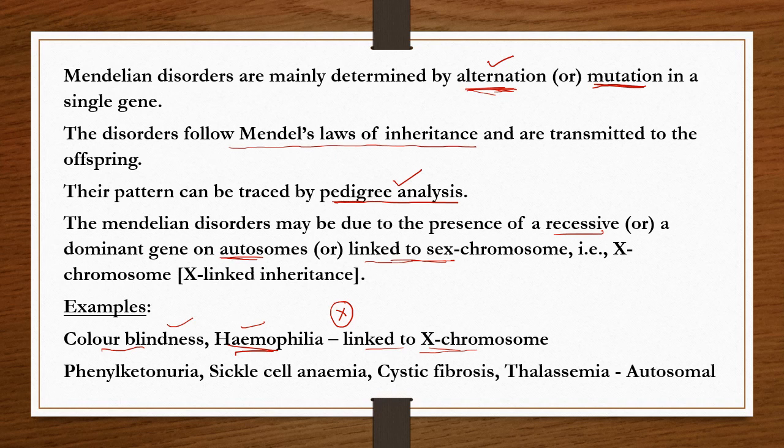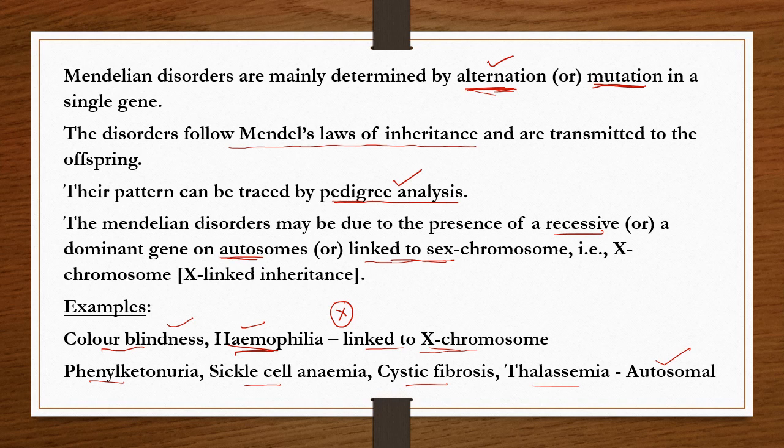disorders. Now, phenylketonuria, sickle cell anemia, cystic fibrosis, and thalassemia are the autosomal disorders of Mendelian genetic disorders. These are all: color blindness, hemophilia, phenylketonuria, sickle cell anemia, cystic fibrosis, and thalassemia.